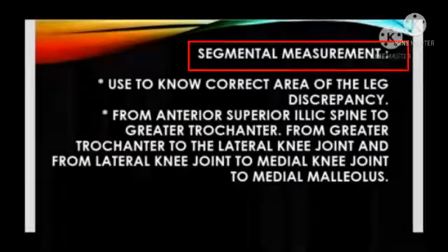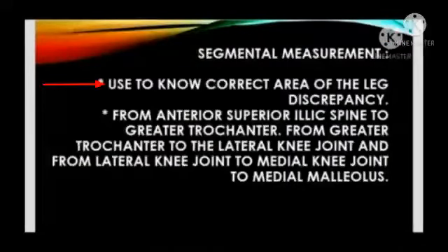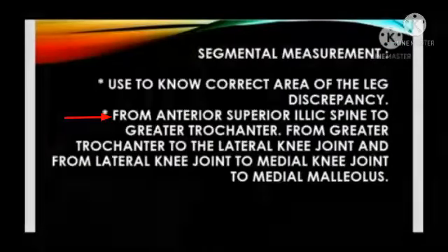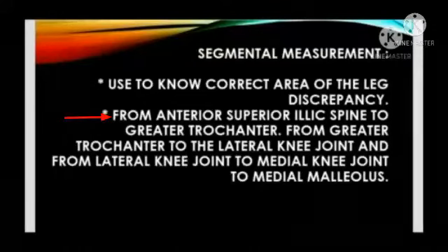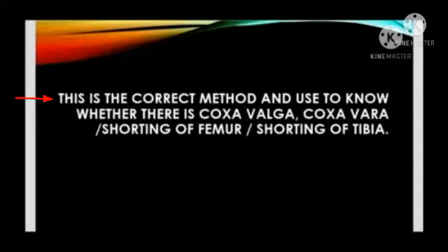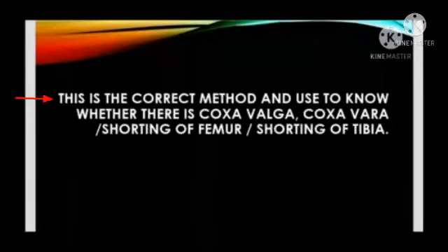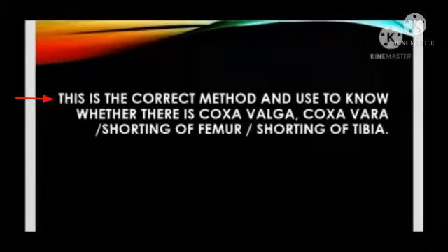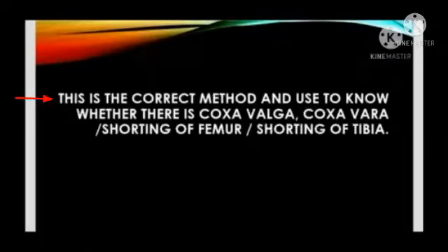Segmental measurement is used to know the correct area of the leg discrepancy: from the anterior superior iliac spine to the greater trochanter, from the greater trochanter to the lateral knee joint, from the lateral knee joint to the medial knee joint, and from the medial knee joint to the medial malleolus. This is the correct method and is used to know whether there is coxa valga, coxa vara, shortening of the femur or shortening of the tibia.